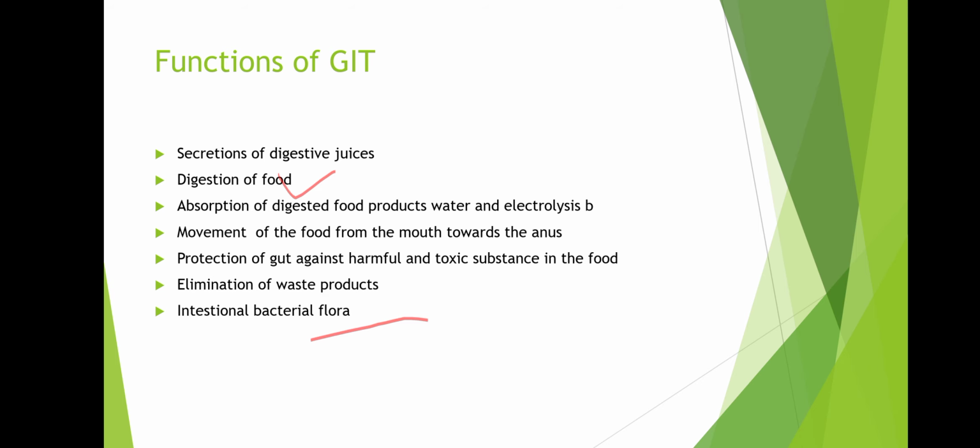And next one is the protection of the gut against harmful and toxic substances in the food. We can see that in the stomach HCl is secreted. HCl kills the bacteria and breaks down the food and digestive enzymes. So it protects from toxic substances by killing bacteria. HCl secreted in the stomach causes destruction of harmful bacteria, to kill them.